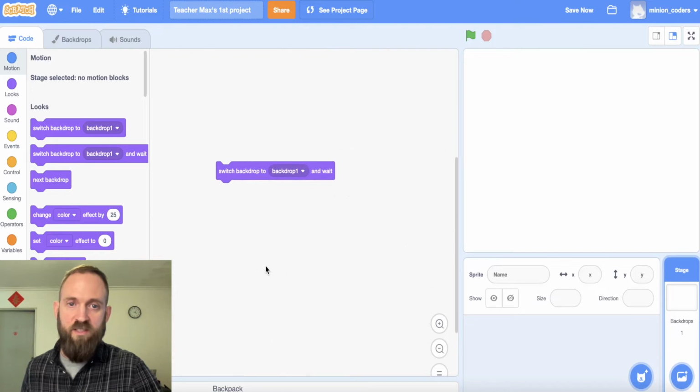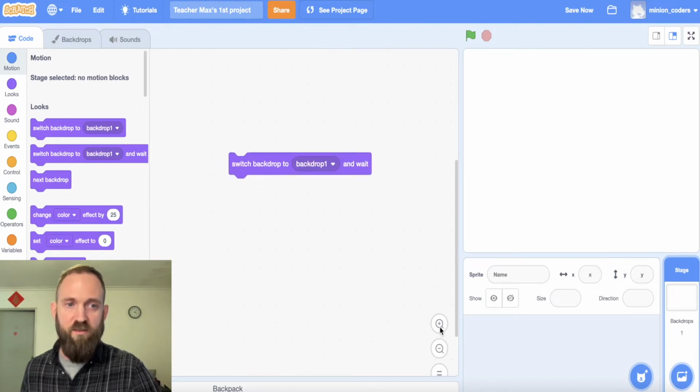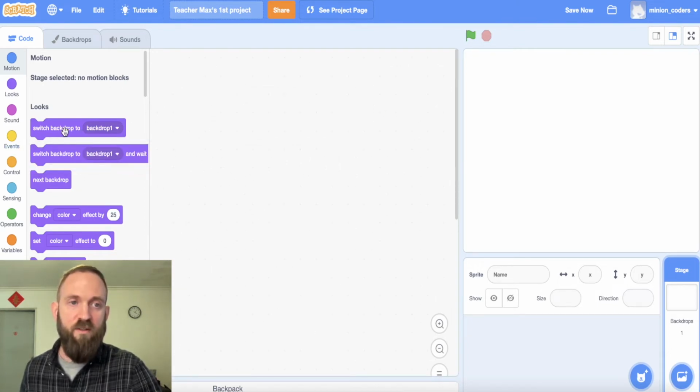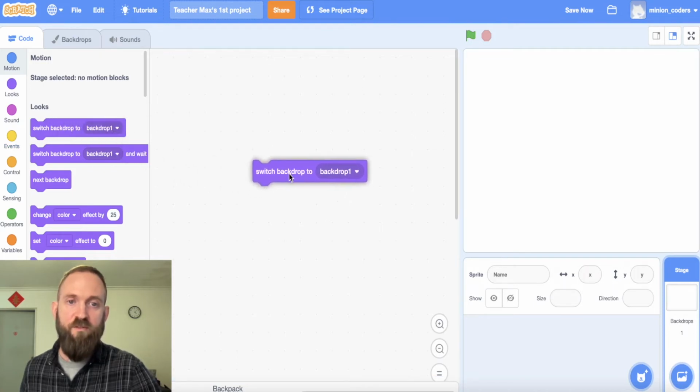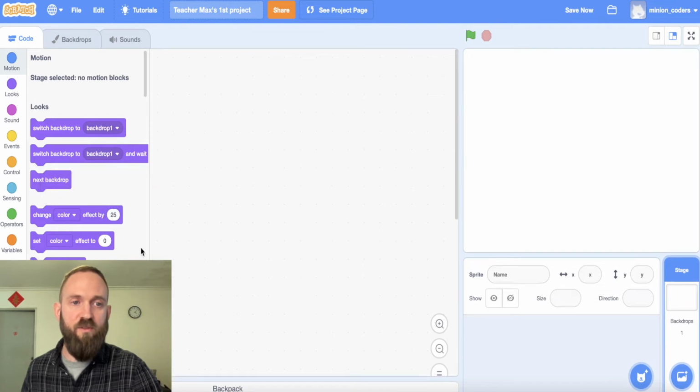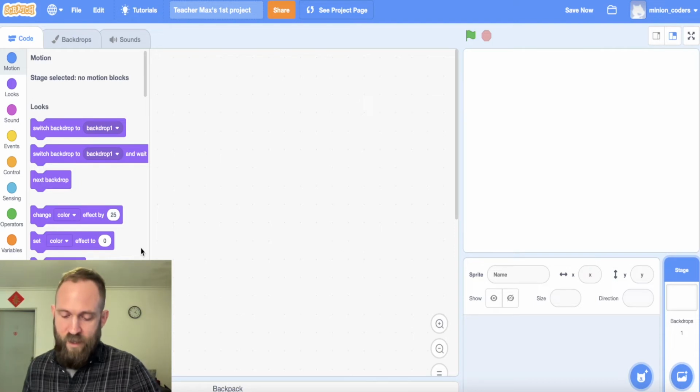This is where we're going to be putting all of our blocks. So later on, maybe I will tell you to drag a block. This is a block. Maybe later I will tell you to drag a block from this toolbox over here onto the work area. That's our work area. That's very important. So this is where we're going to be putting all of our instructions, all of our blocks, all of our code. Very good.